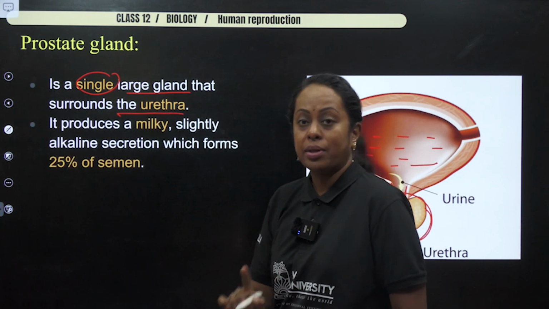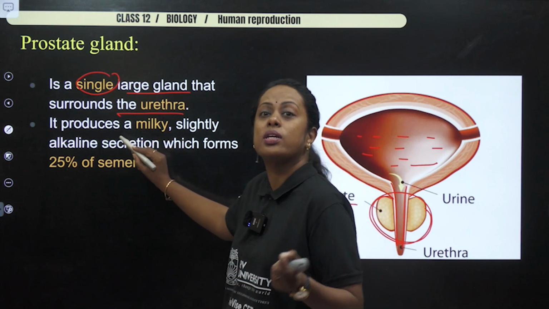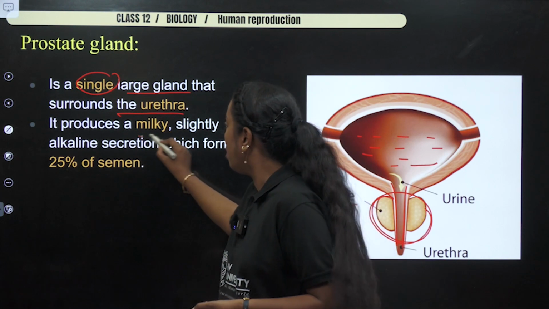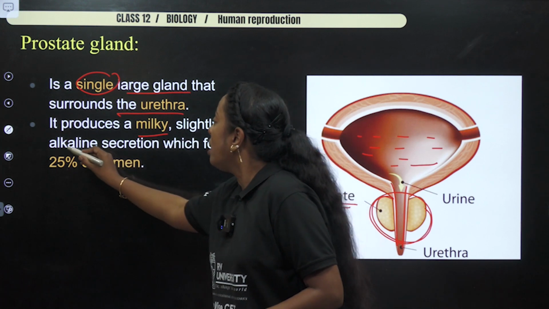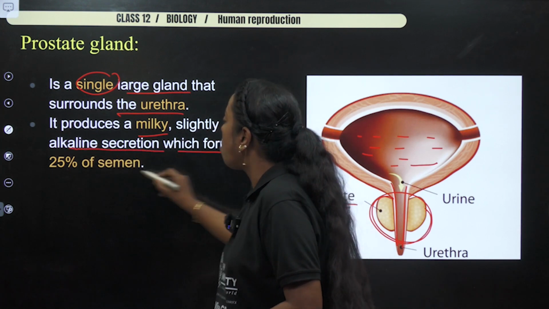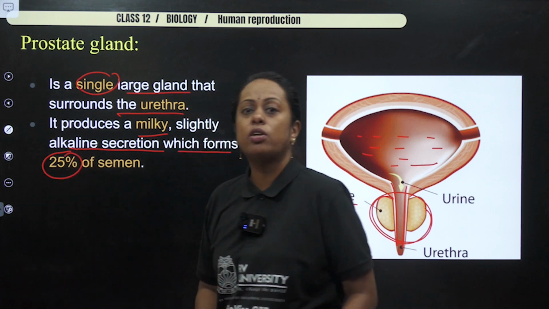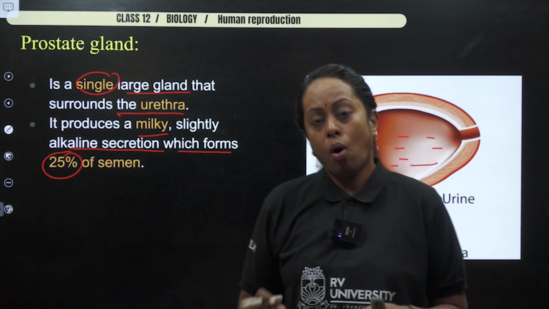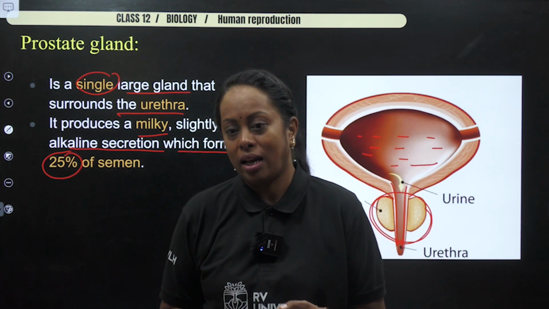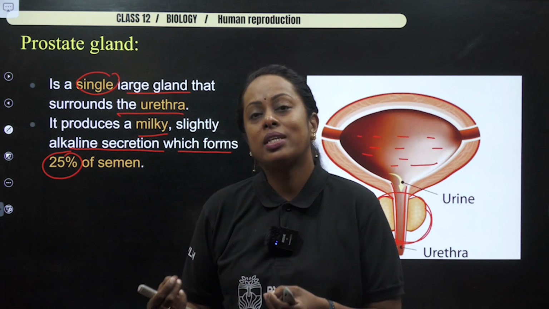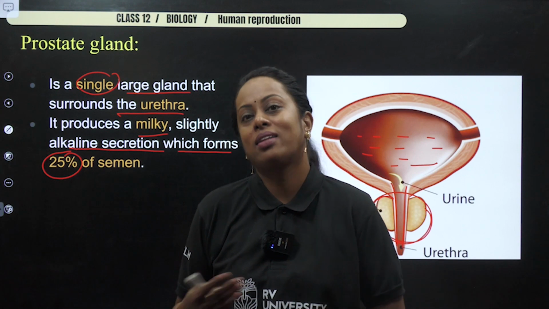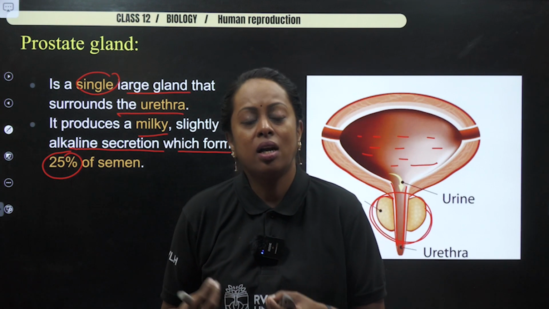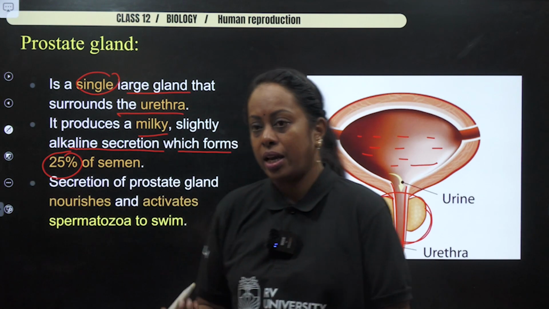Now please remember this point. The color of the semen, which is said to be milky, or the smell of the semen, is also added by the prostate gland. This alkaline secretion forms how much? 25% of the semen. So all the fluid is going to be alkaline. Don't forget, urine is slightly acidic. In order to counteract that acidic nature, there is alkaline secretion taking place.